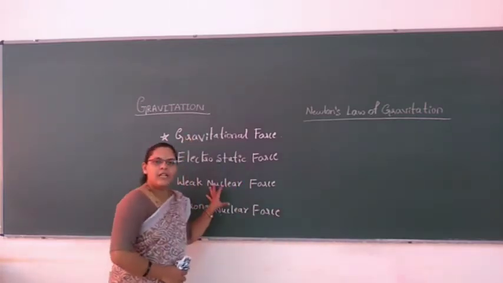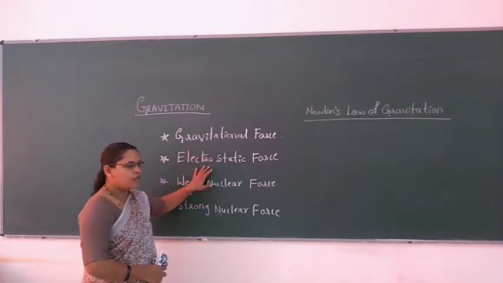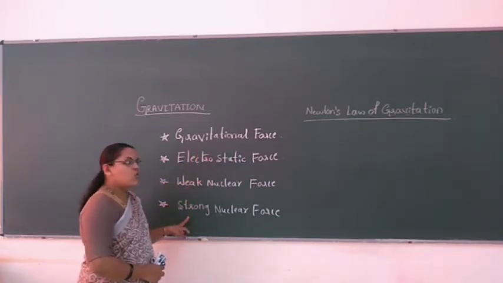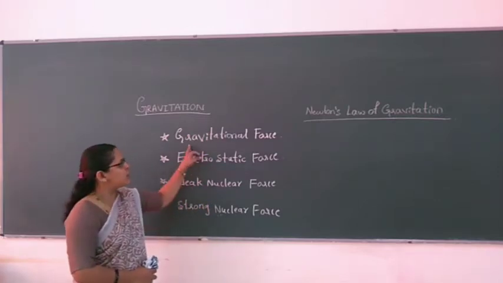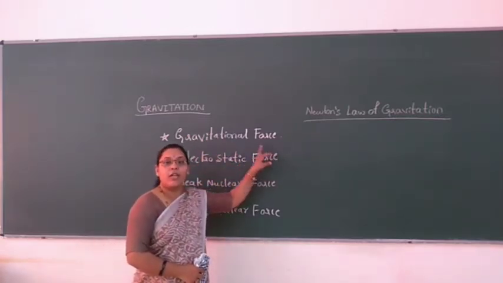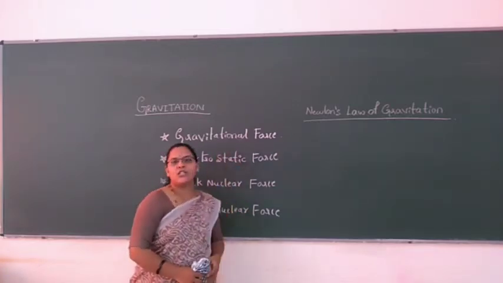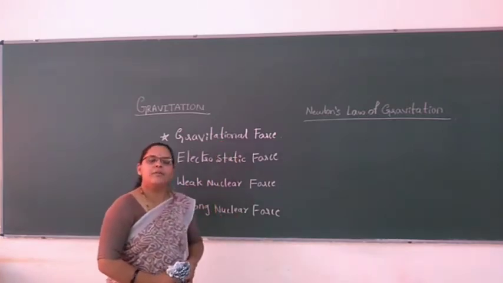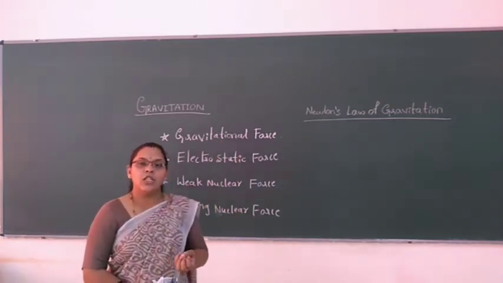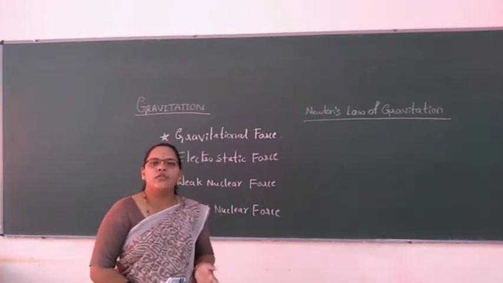So there are four fundamental forces we can observe here: gravitational force, electrostatic force, weak nuclear force, and strong nuclear force. Among these four, gravitational force is the weakest. Being the weakest, it still plays a very important role in initiating the birth of stars, and it controls the entire structure of the universe.